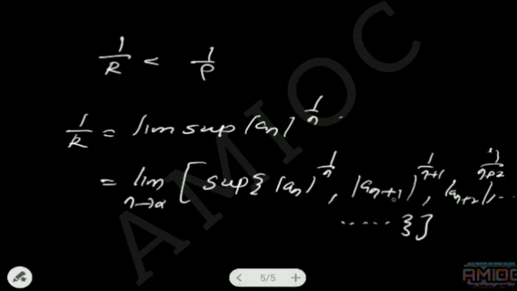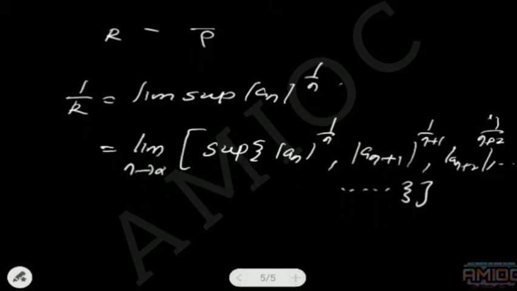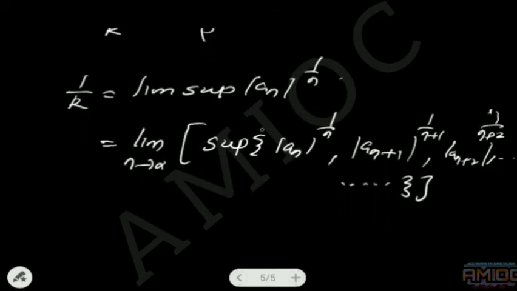The limit supremum of this set is 1 by r, by definition of limit supremum. If the supremum of this set were 1 by rho, then the limit as n tends to infinity would be 1 by rho.